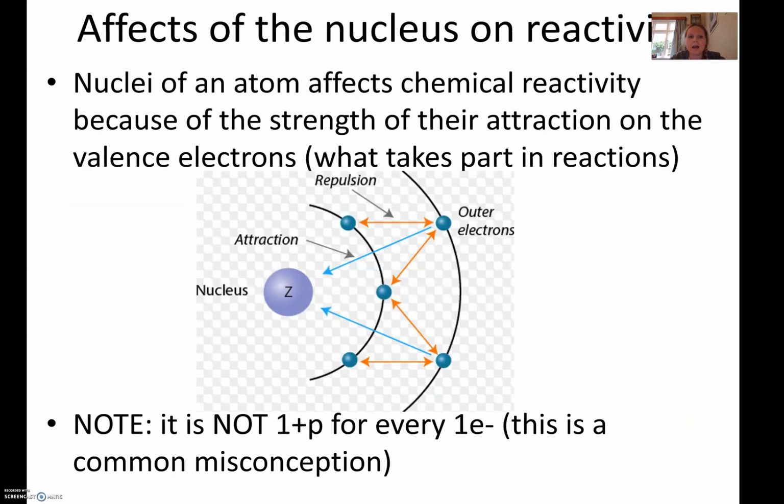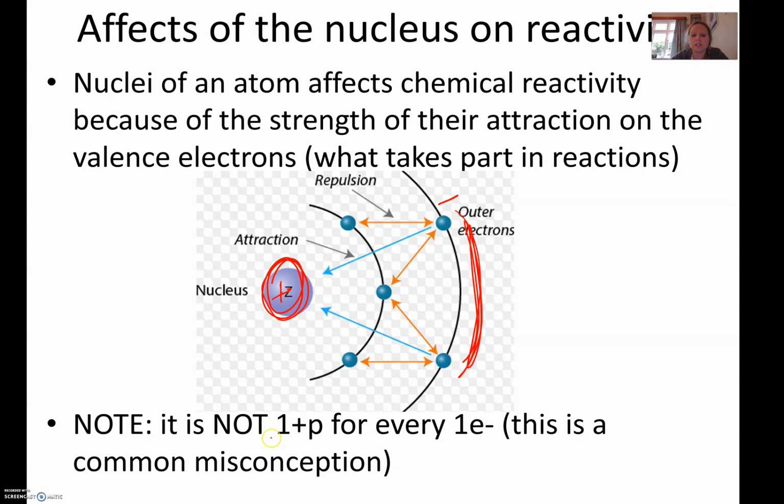So what affects the reactivity of an atom? Well, there are multiple things. First of all, we've got to remember that the part of an atom that takes part in reactions is the valence electron. So we're always concerned about the valence electrons, and what's actually holding them in place is the nucleus here, the positive protons in the nucleus. Remembering all attractions in chemistry are electrostatic in some way, meaning the attraction between positive and negative. So we've got the positive protons here and the negative outer electrons. Okay, so that's what's causing everything here.